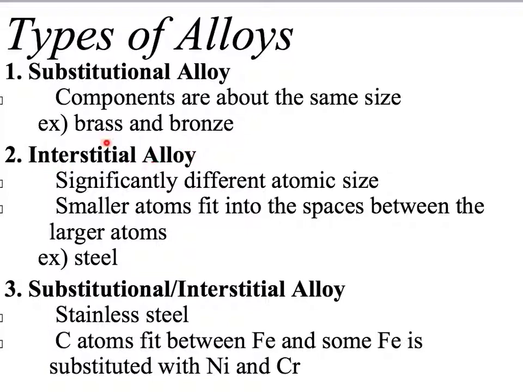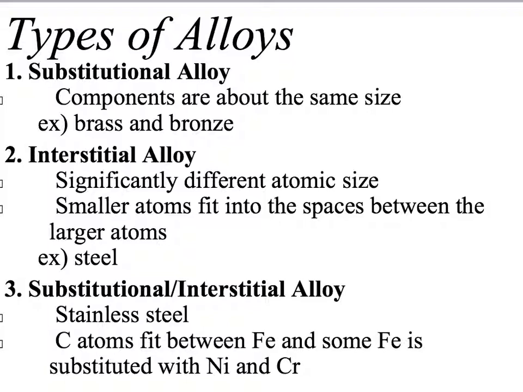All right, an interstitial alloy is where we have significantly different atomic sizes, and my smaller atoms are able to fit into the spaces between the larger atoms. An example of this would be steel. Carbon is significantly smaller than iron, and it is able to fit into the places between those iron atoms. Here we're able to pack quite a few more atoms into one spot, and that can definitely impact my physical properties. And then the third type is that blending of both substitutional and interstitial.